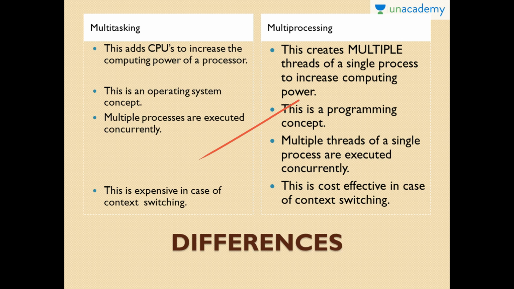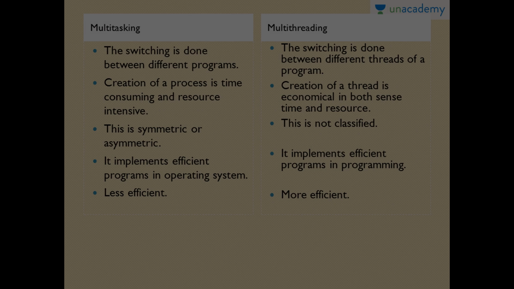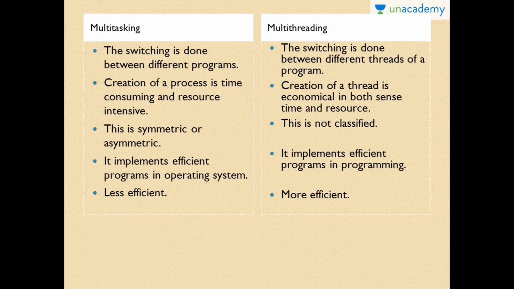As I've told you all, basically a single process is working at a time. So that would be the difference again. Next, when we switch from one process to another process, that takes a lot of cost. It is not cost efficient, whereas in multiprocessing only one process is being worked on, so it is cost efficient. The switching in multitasking is done between different processes, whereas here it is done within the same program. This would be an operating system concept, whereas this would be a programming concept, as I've repeated, I'm sorry.